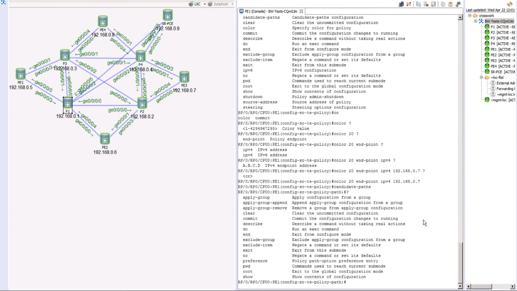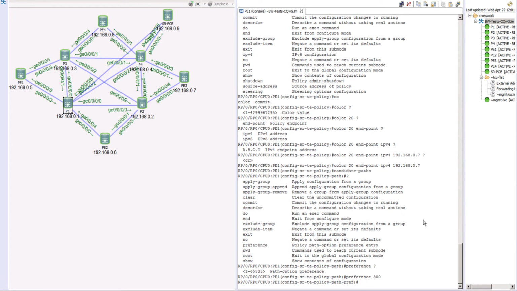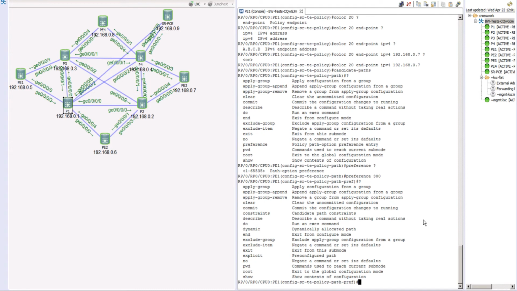If you look, there are different options within the candidate paths. The very first thing it says is, tell me the preference for this path. So let's say a preference. This is again a number, so I'm saying a preference of 300. Within a preference, there are a few things that you can configure. One of the things that you see here is explicit, which says a pre-configured path. We have already configured paths, SID list 1 and SID list 2. So that's what we are going to use.